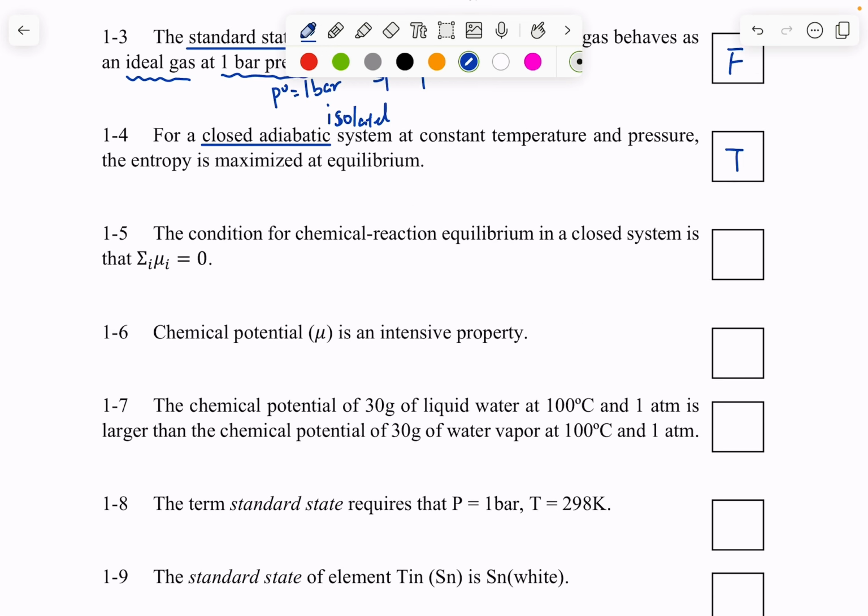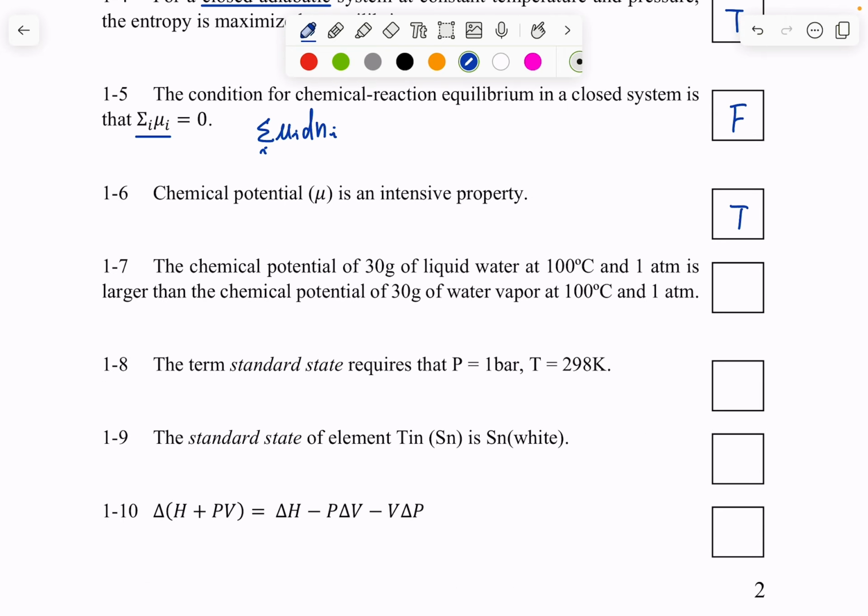1-5. The condition for chemical reaction equilibrium in a closed system is that the sum of our chemical potential equals 0. So this is false, right? Note that it's the sum of chemical potential times dNi, the infinitesimal change of each chemical species. Chemical potential is an intensive property. This is true. We went over this in class.